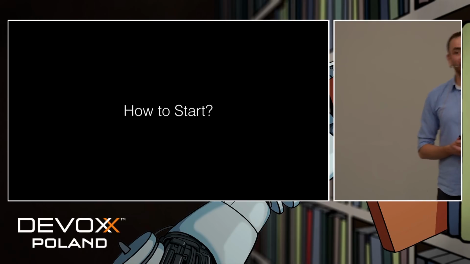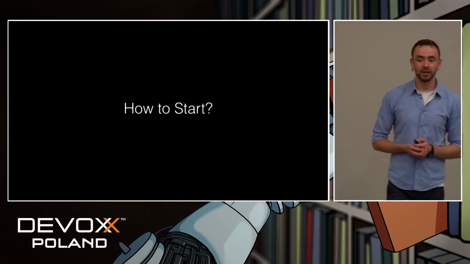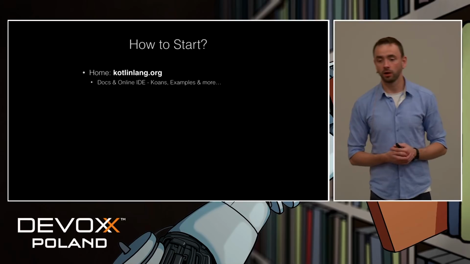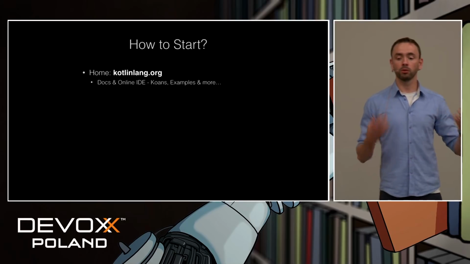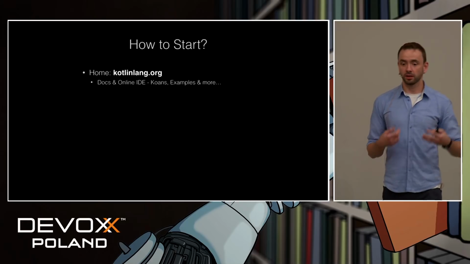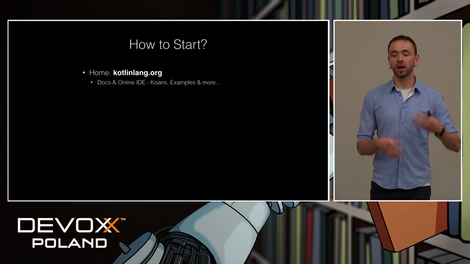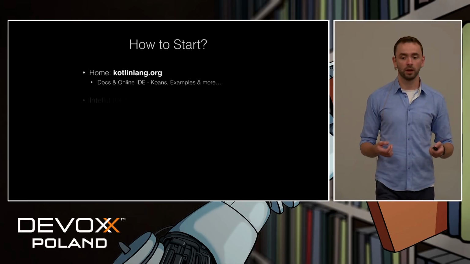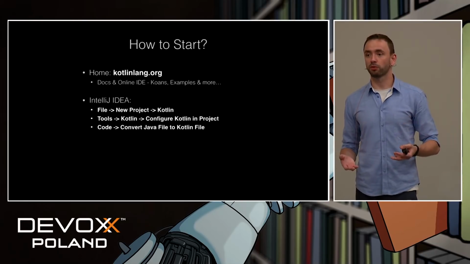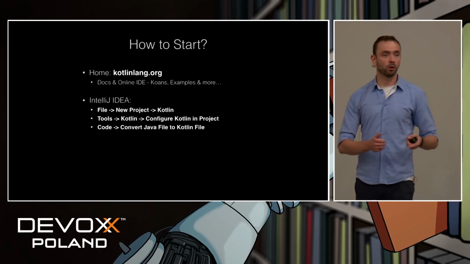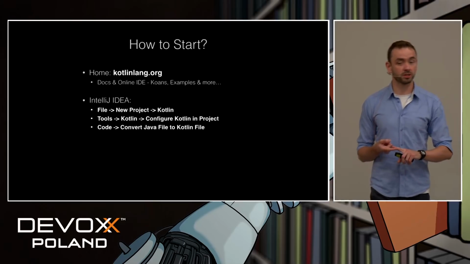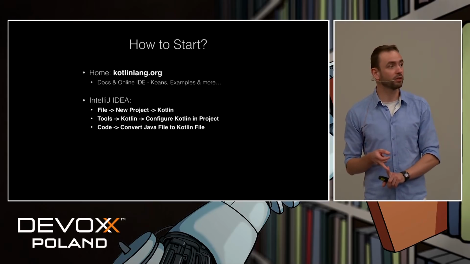If you'd like to start to try Kotlin, it's actually easier than you think. If you visit their homepage, you will get all the documentation and also an online IDE, which I strongly encourage you to use. You can try Kotlin without installing anything. Also, IntelliJ IDEA already has built-in support for Kotlin. So you can easily create new Kotlin projects, you can add Kotlin to your existing projects, you can even convert Java files to Kotlin files.